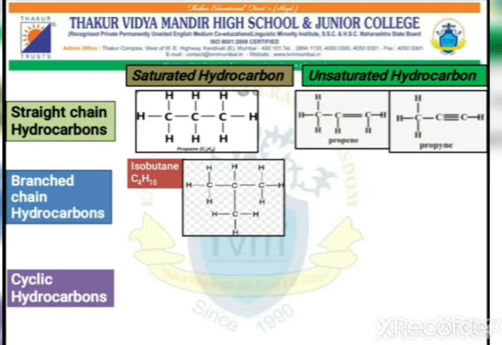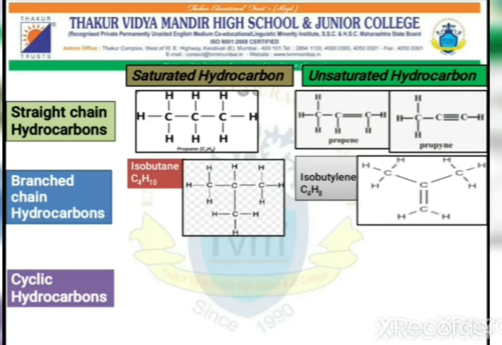Among branch chain examples, we can get an example of unsaturated hydrocarbons like isobutylene. In the isobutylene structure, you can see that the number of carbon atoms is 4, but there is one double bond between the second carbon atom and the carbon which is joined at the bottom.